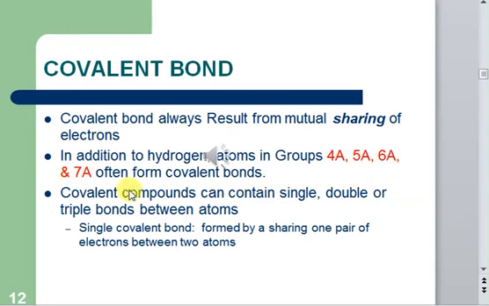So what they do is that when these are together, when you have a member of 4A and 5A, they form a covalent bond. Similarly, when you have 4A and 6A, they will form a covalent bond. When you have 4A or hydrogen, they'll form a covalent bond itself. Similarly, when you have atoms of hydrogen, 4A, 5A, 6A or 7A, when they react together, they always form a covalent bond. They never form an ionic bond. So if you want to make an ionic bond, you need to have a metal here, right?